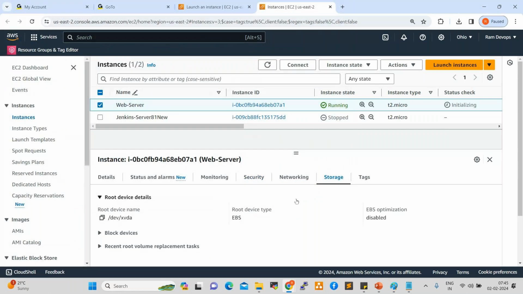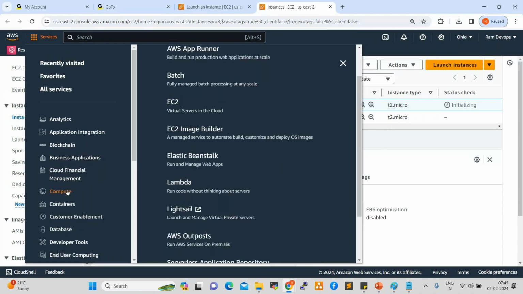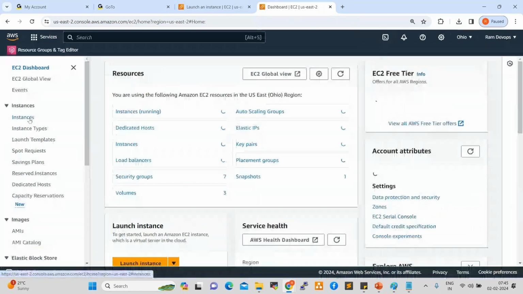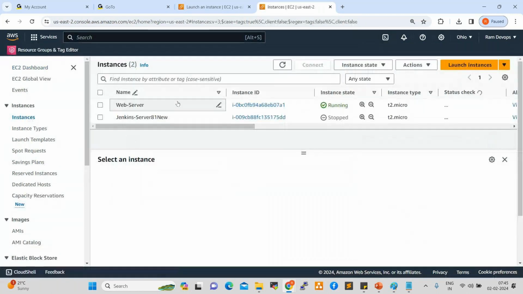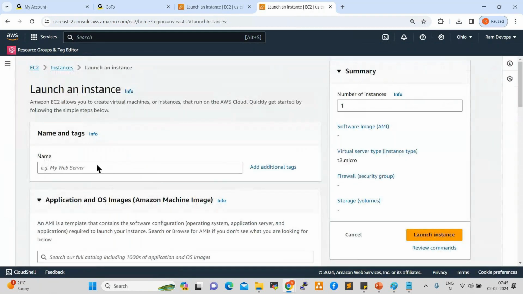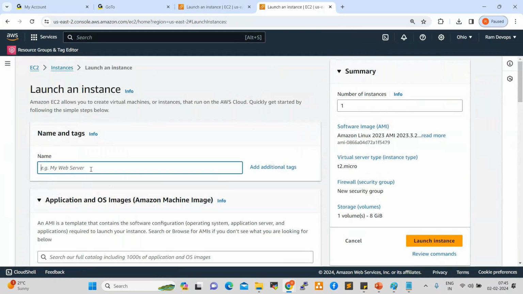As per the project team requirement, we can create a server. We need to select the region which they require. After that, go to services, compute, click on EC2, click on instances. Currently, these are the instances available in my console. Now click on launch instance. For the instance name, we can give the tag name here. I can give app server.